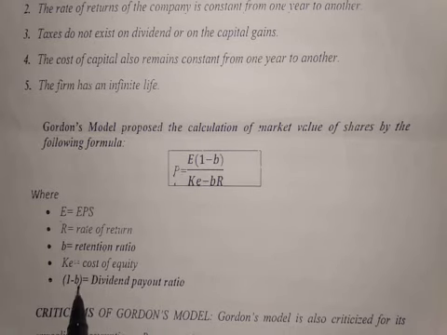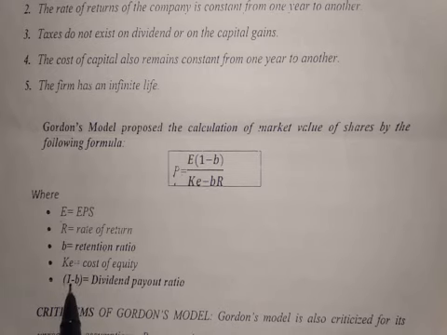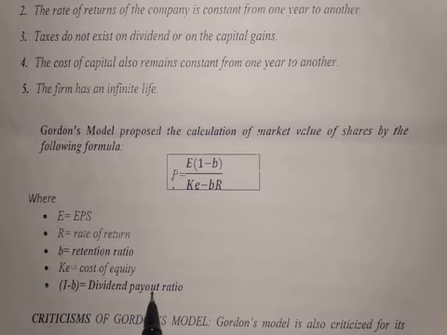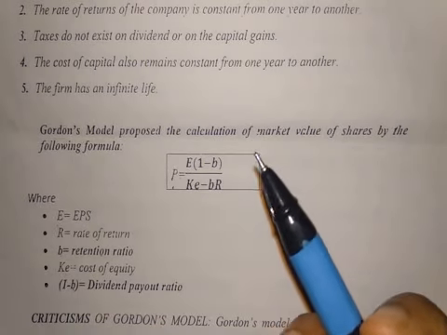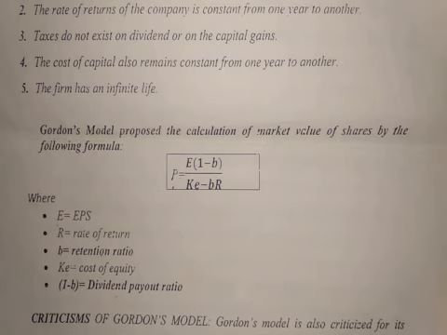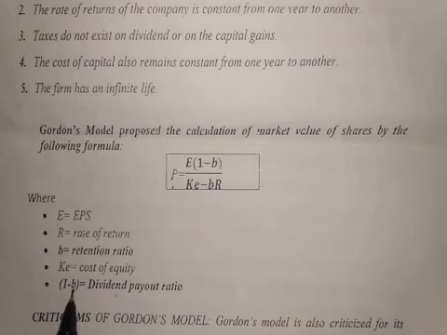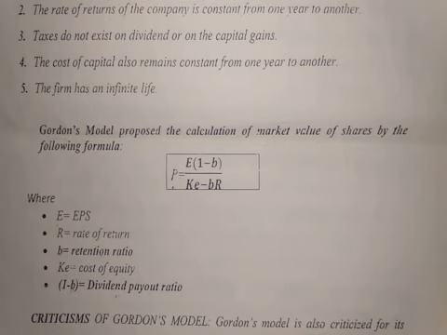B stands for what? B stands for retention ratio. So if 1 is the total income, out of that if you deduct the retention ratio, you will get the remaining portion that is available for distributing dividend. That is 1 minus B, 1 minus retention ratio, that is the dividend payout ratio.